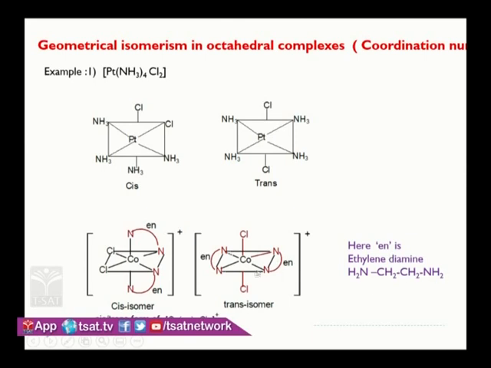But we will always use this shortcut, so NN like this. Here you see two Cl atoms exactly opposite to each other, that is the trans isomer, and if two Cl atoms are adjacent to each other, that is the cis isomer. So cis-trans isomerism is possible in octahedral complexes. These are the few most commonly asked examples.